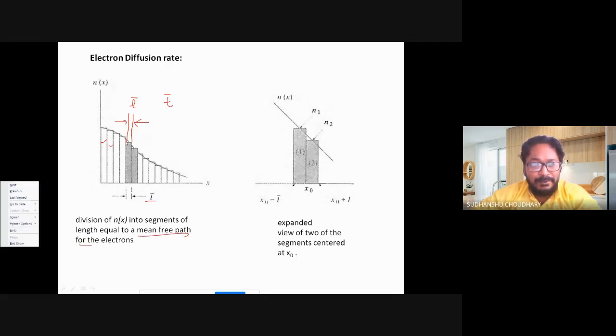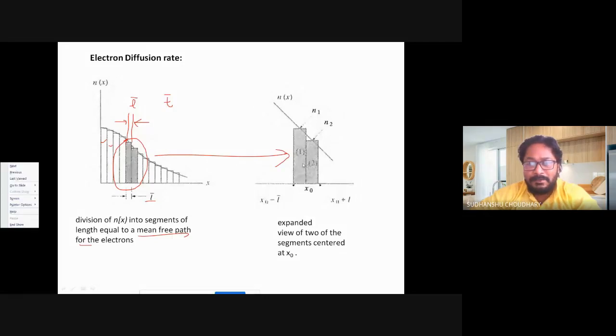Now further, when you zoom into this portion, we arrive at this picture. Let us mark x naught at the center of these two blocks, 1 and 2. Maybe this one was 1 and this was 2. So let us mark the x naught point at the center of 1 and 2. Since this much is L bar, this point will be x naught minus L bar, and this point will be x naught plus L bar.